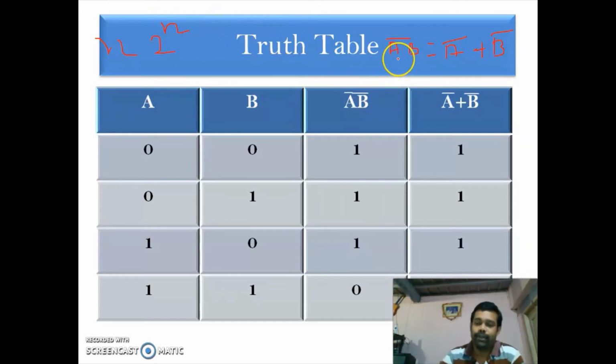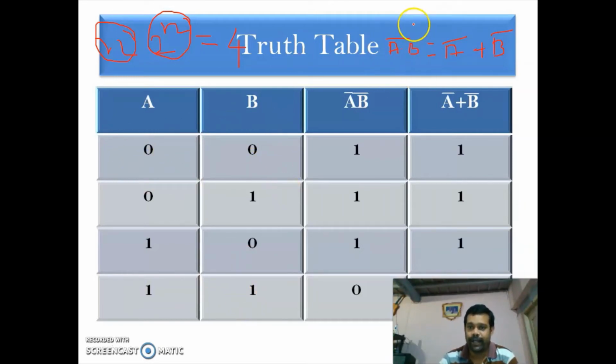So if you are having two variables, then you will be having 4 combinations. The 4 combinations are 0 0, 0 1, 1 0 and 1 1.